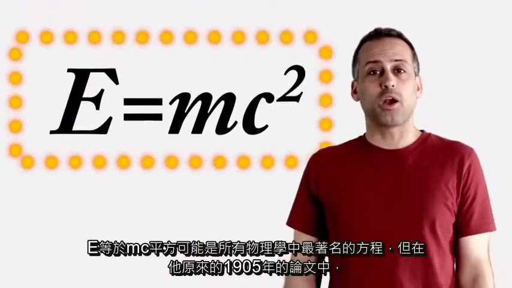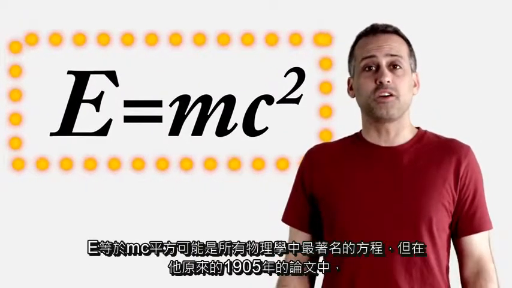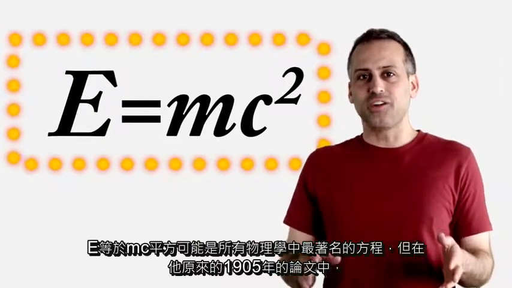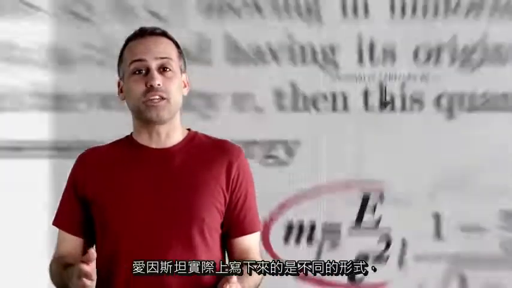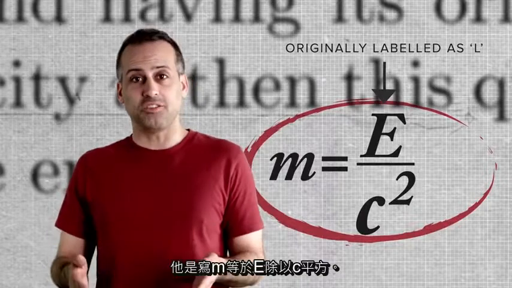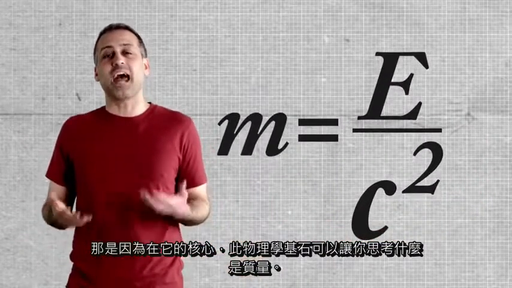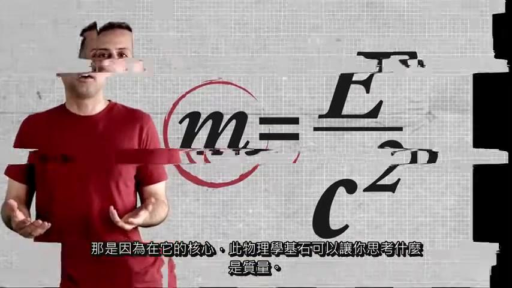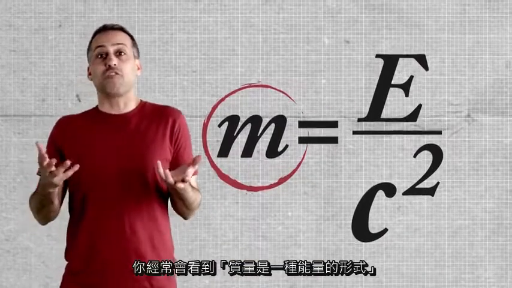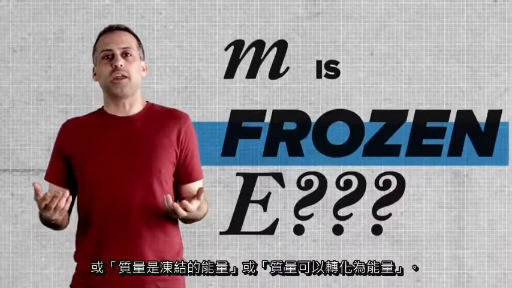E equals mc squared is probably the most famous equation in all of physics. But in his original 1905 paper, Einstein actually wrote it down differently, as m equals e divided by c squared. That's because, at its core, this cornerstone of physics is really a lesson in how to think about what mass is.